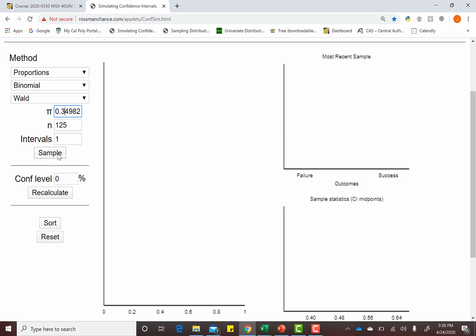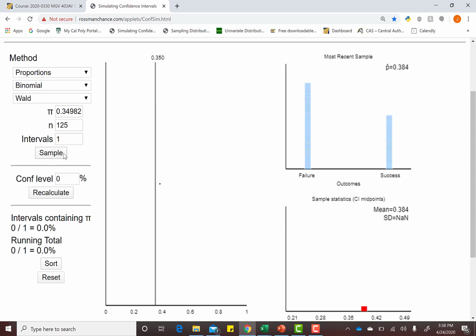So watch what happens. We're going to simulate a sample, and it's going to spit out a certain number of successes and a certain number of failures. Down here, it's plotting our sample proportion, which in this case was found to be 0.384. This visualization over here is representing our sample proportion and our population proportion. This black line, this theoretical black line, while it's rounding it, is representing our population proportion of 0.34982 and so on and so forth. This little black dot represents our sample proportion.